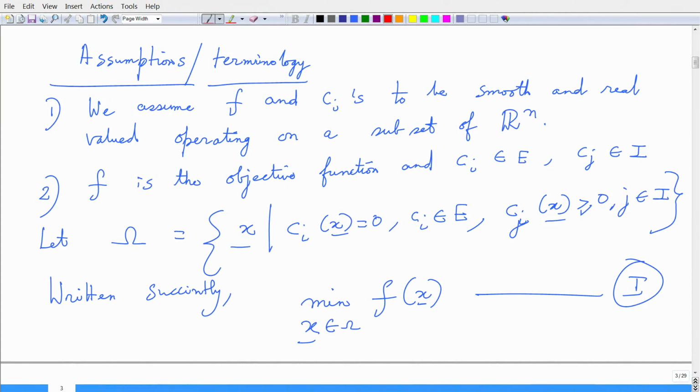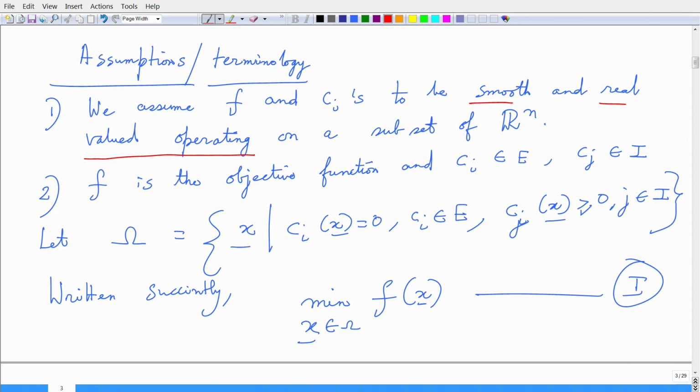Before we begin with the details, let us formulate certain assumptions or terminology. We assume that f and C i's are smooth and real valued, operating on a subset of vectors in an n-dimensional real space.